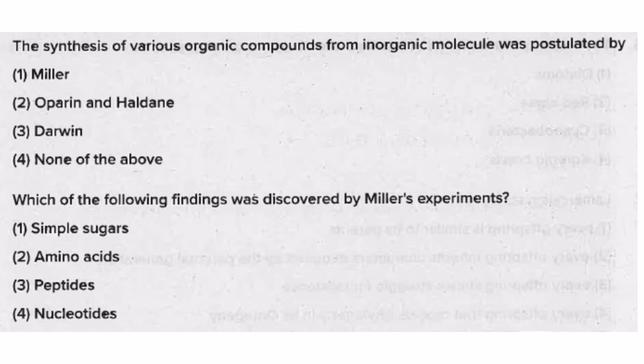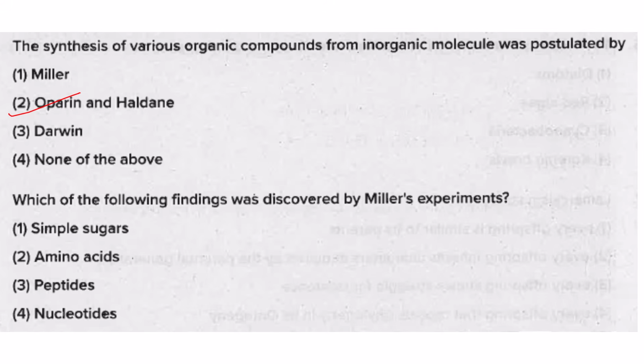Then the synthesis of various organic compounds from inorganic molecules was first postulated by Oparin and Haldane. They said that the early Earth had a reducing atmosphere, that is, it was rich in methane, ammonia, water vapor, hydrogen. All these are inorganic molecules, and from these inorganic molecules there was spontaneous production of simple organic molecules. That is what Oparin and Haldane proposed.